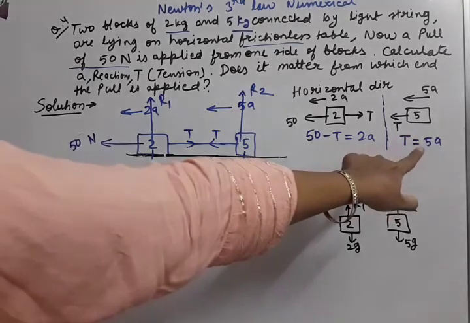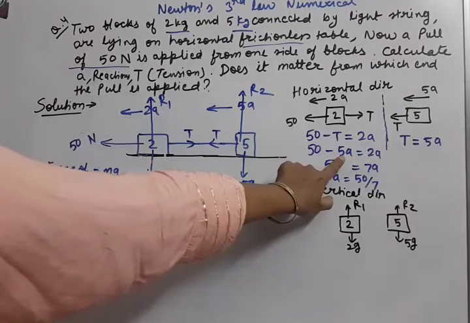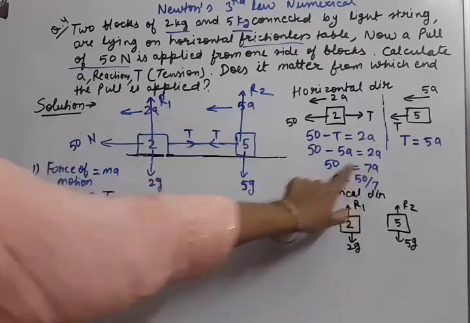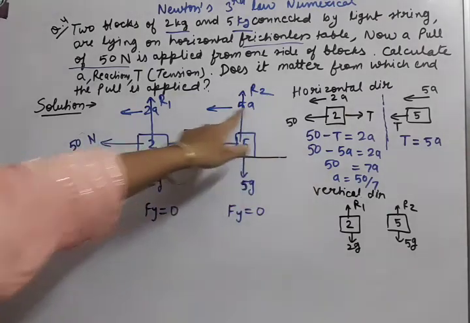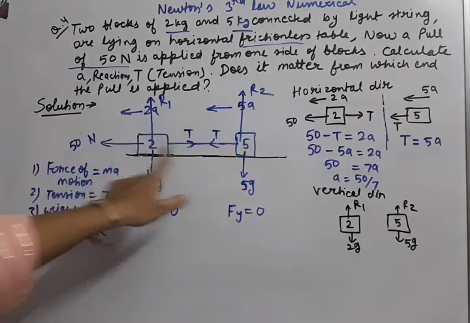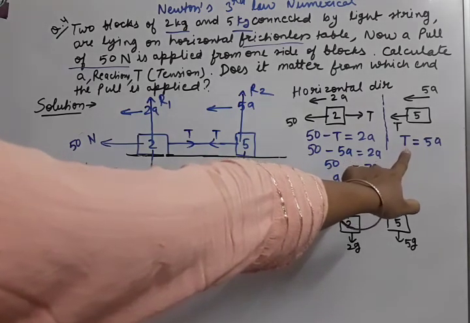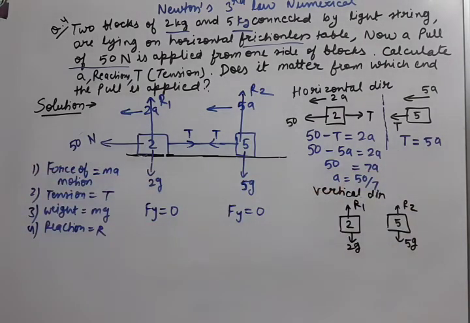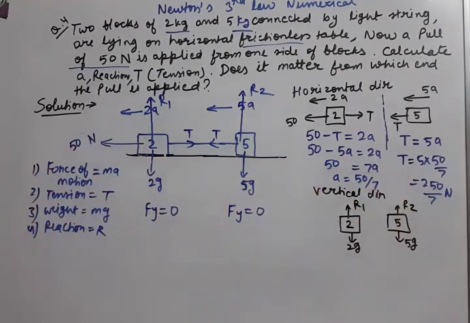So I am substituting this 5A here in t place. T value 5A substituted in this equation. 5A shifted there, 7A. So A equal to 50 by 7 obtained. So first answer we have obtained, acceleration. ये जो acceleration है जिससे bodies उधर जा रही हैं वो obtain हो गया. In the same manner tension आ जाएगा. अगर A की value put कर दी तो tension answer we will get 5A, 50 by 7. So 250 by 7 is the answer of tension. Unit of tension is Newton.